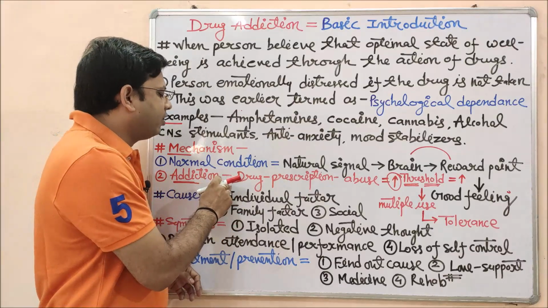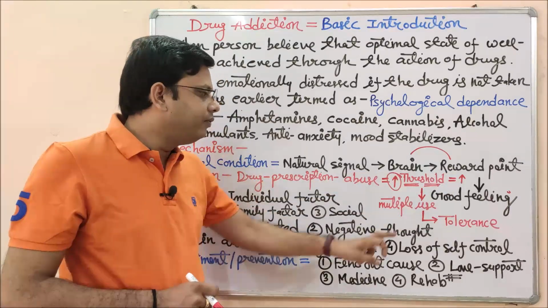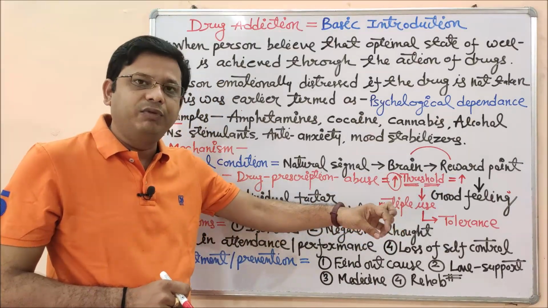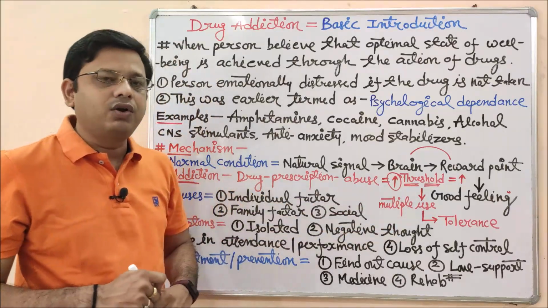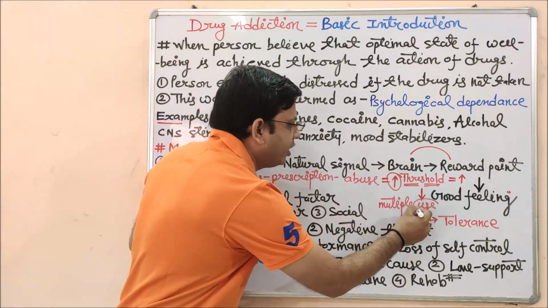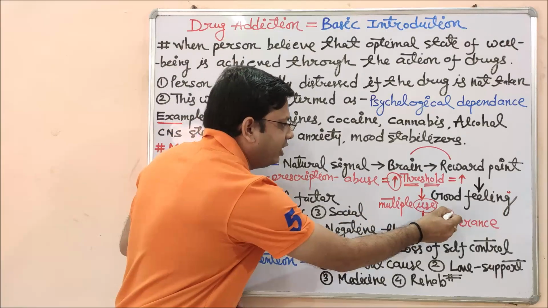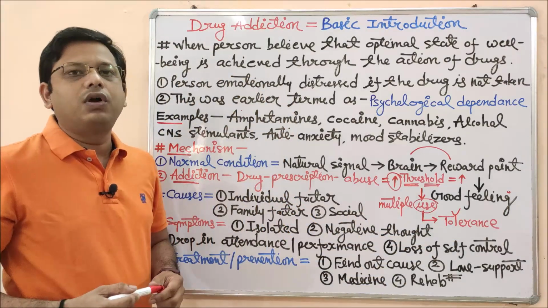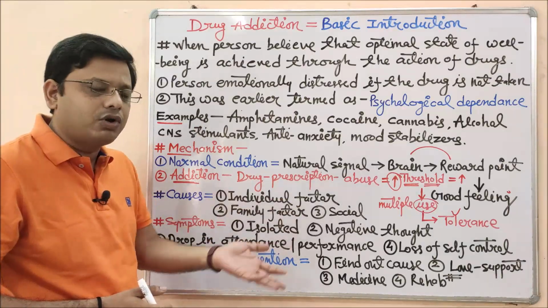But if we are taking a drug of addiction, then this drug may increase the threshold of the reward point. So you will feel happy, but it will take more time, it will take more amount of drug. So this will convert into multiple use, because you are not going to be satisfied with a single dose. So you will take it many times, as many times as you can. So this will increase the multiple use, and finally will cause tolerance. This tolerance can cause other problems, which we have to study in the next classes. Tolerance will be the next topic.